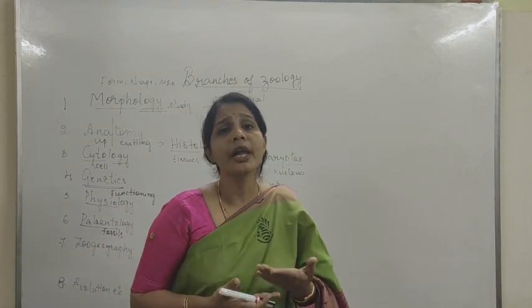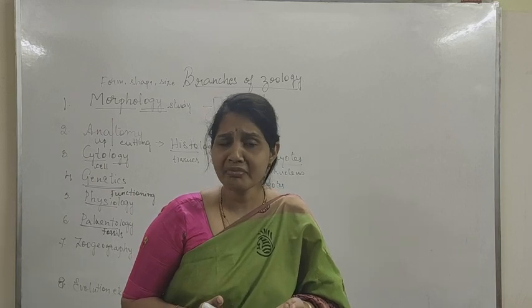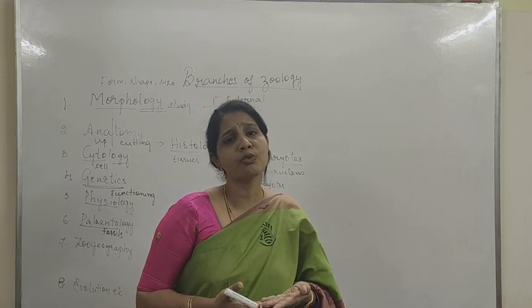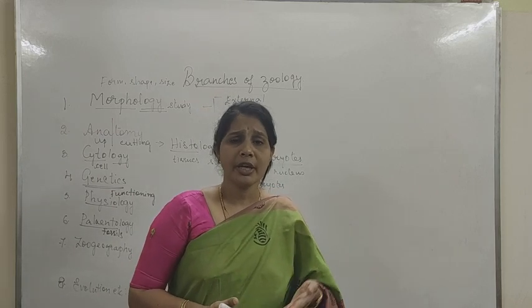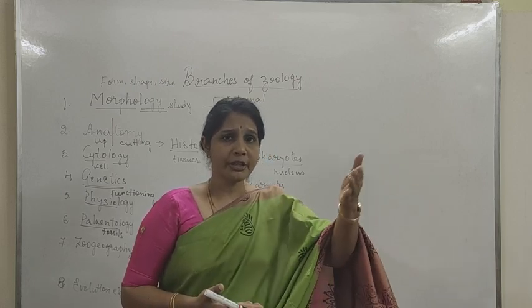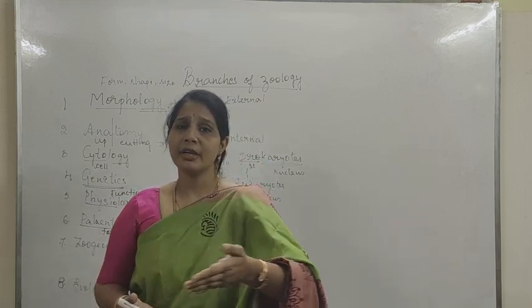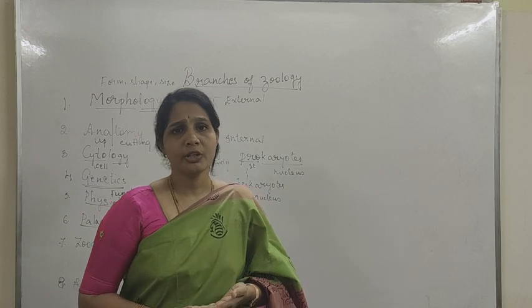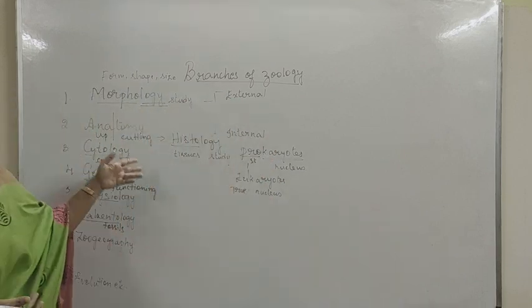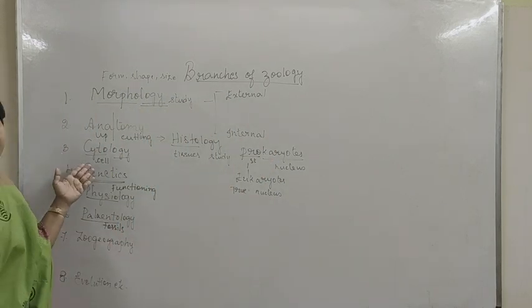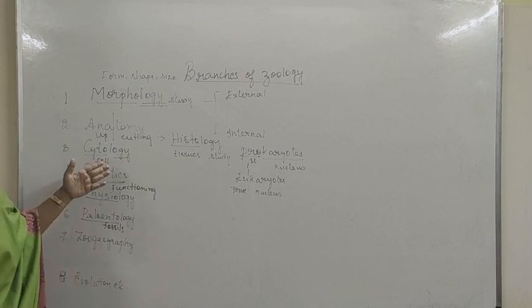That means how life had evolved. Life was not like what we are experiencing today. It had evolved through different sequential generations, and that is what we are today. So these are the different branches of zoology which make our life easier and help us study in a better way.